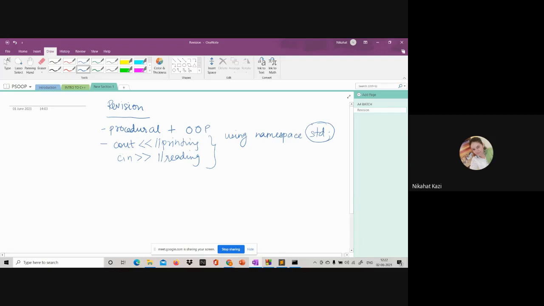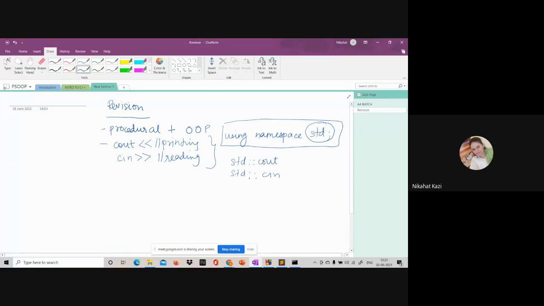What else? std double colon before the cout. If you're not including this statement in your program, then you have to use std, scope resolution operator, cout. Even for cin, you will have to use the same.